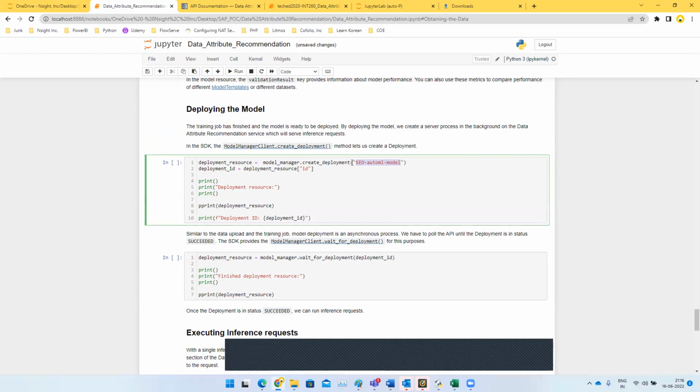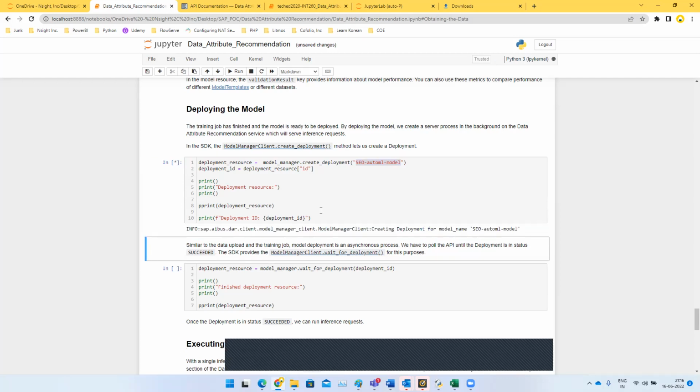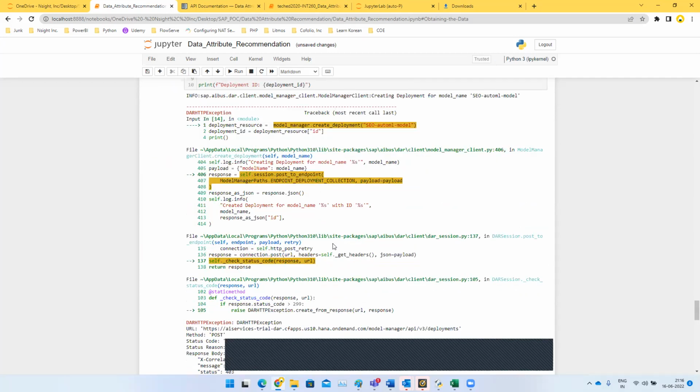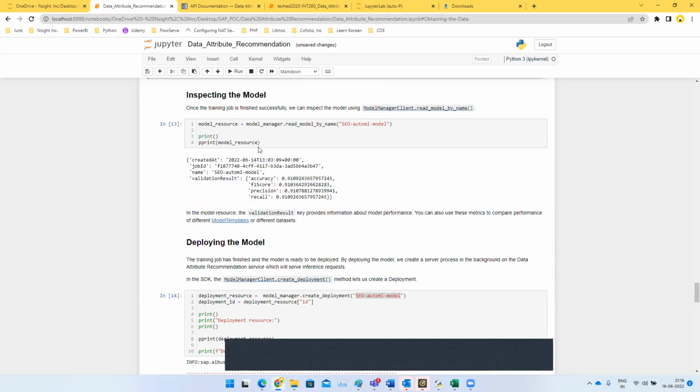And once we deploy the model, we'll get the deployment ID. I have already deployed this model, so we would be getting an error.